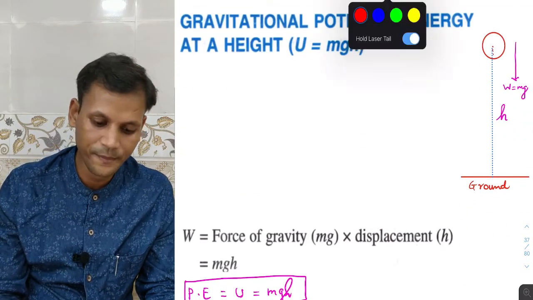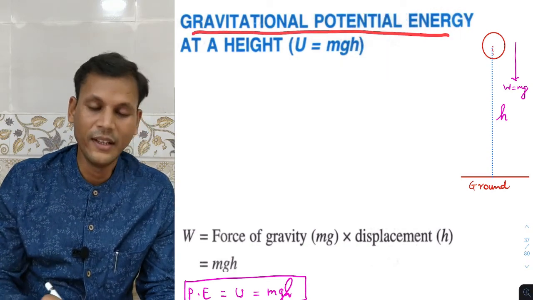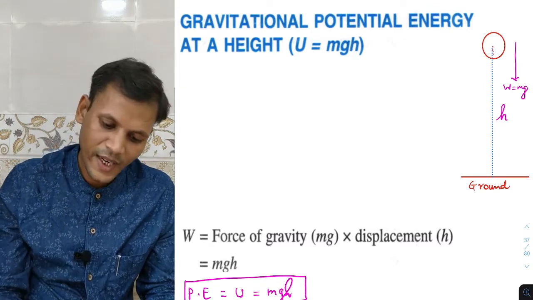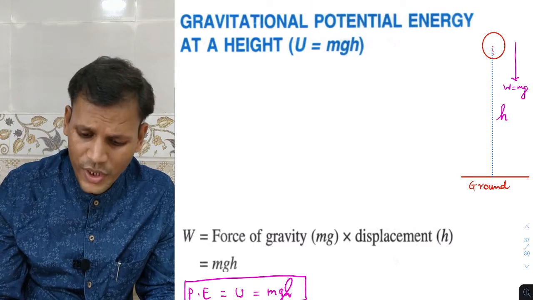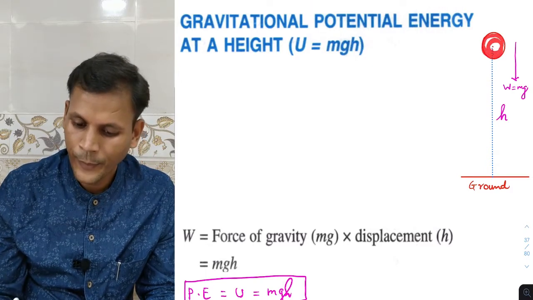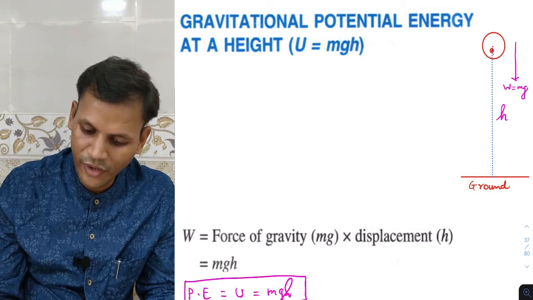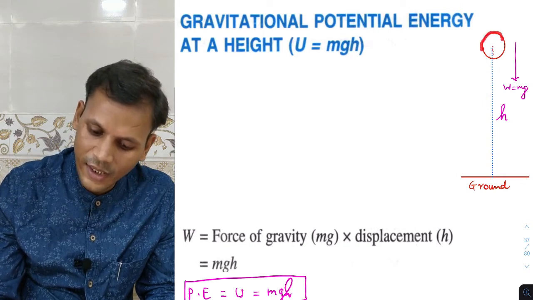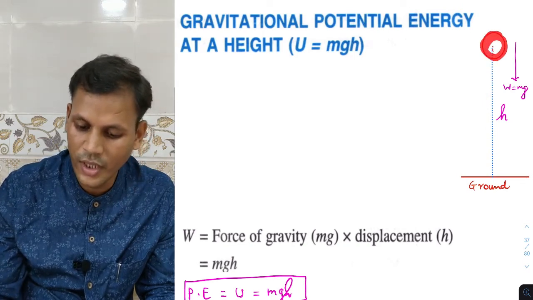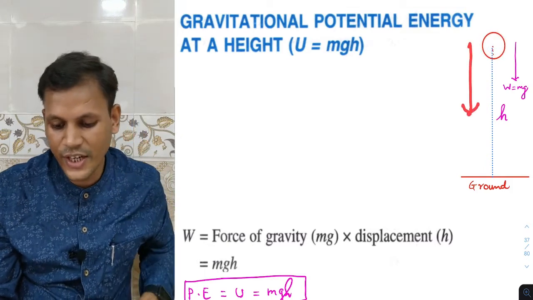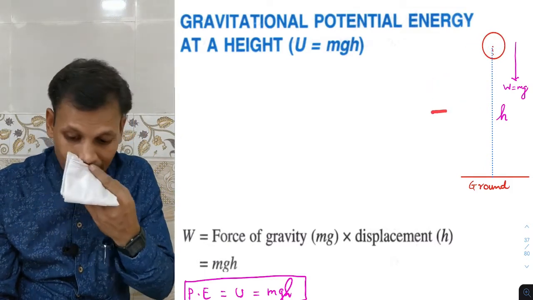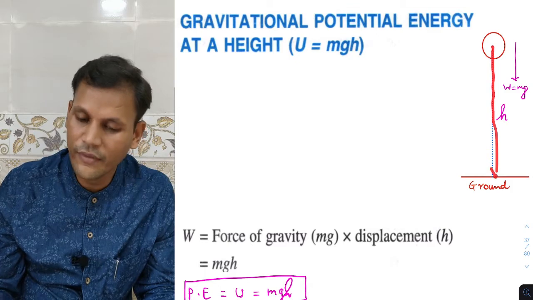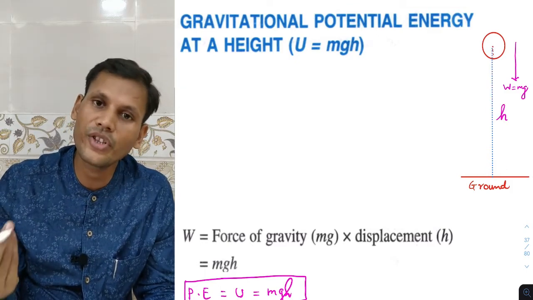Gravitational potential energy. Already I have given the example of the ball, everything I have mentioned that we can see over here. Suppose a ball of mass m is here. It is at a certain height from the ground. This is the ground. It is at height h, and as we hold the ball at this position, in this direction it will have a force. That force is mg. That is the weight of the body, and as it is falling down, it will have its displacement, which is equal to height.